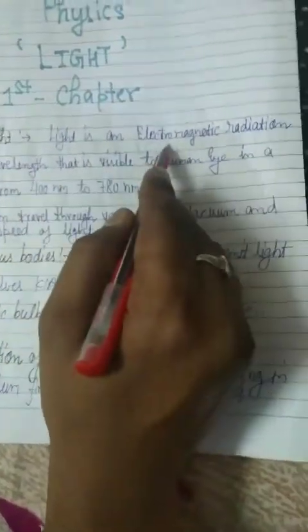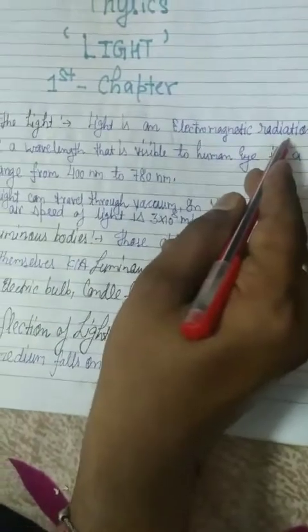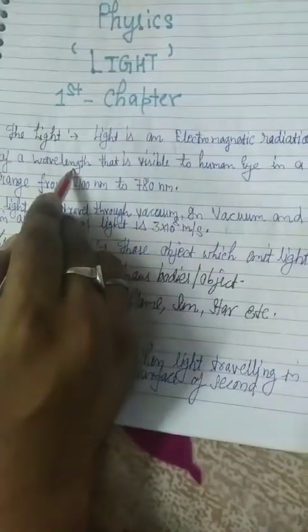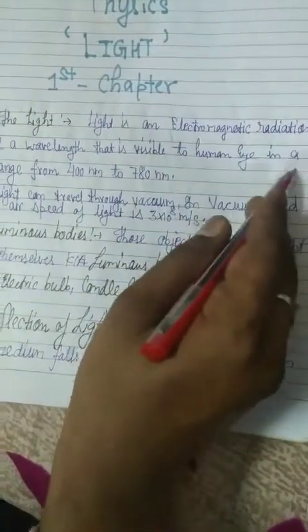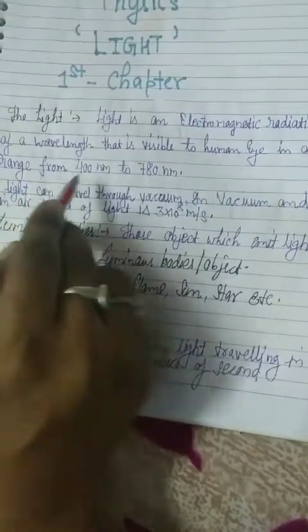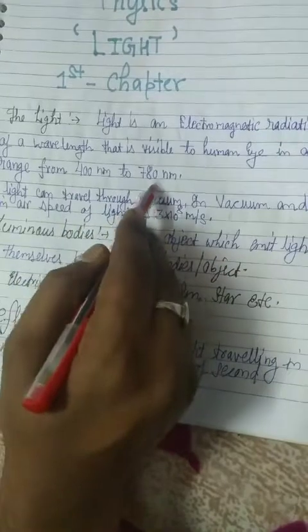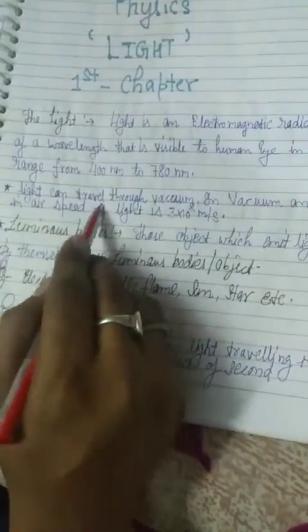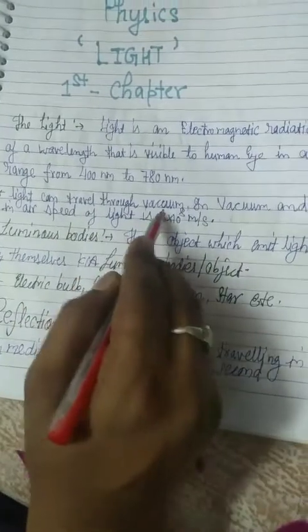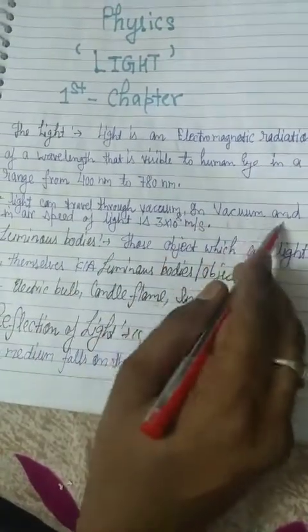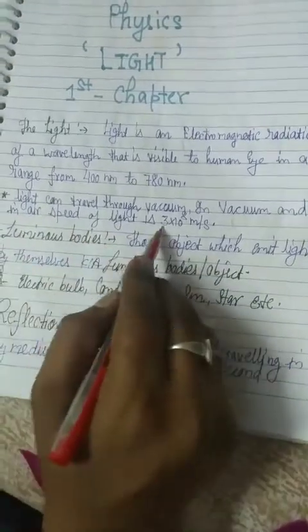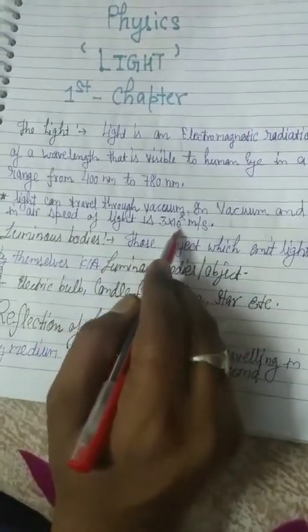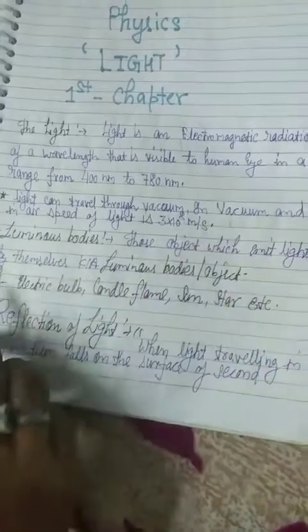Light is an electromagnetic radiation of a wavelength that is visible to the human eye, in a range from 400 nanometer to 780 nanometer. Light can travel through vacuum. In vacuum and in air, the speed of light is 3 × 10^8 meter per second.